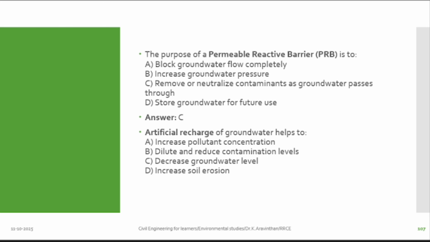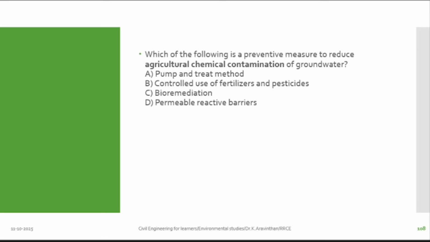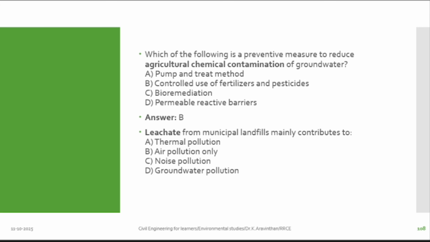Artificial recharge of groundwater helps to, artificial recharge, how does it help? Dilute and reduce contaminant levels. Next one, which of the following is a preventive measure to reduce agricultural chemical contamination of groundwater? B is controlled use of fertilizers and pesticides. Now, next thing is leachate from municipal landfills may contribute to, what do you mean by leachate? Groundwater pollution.